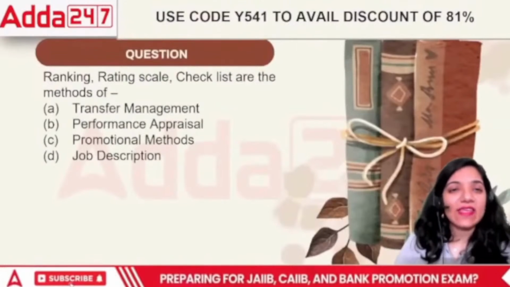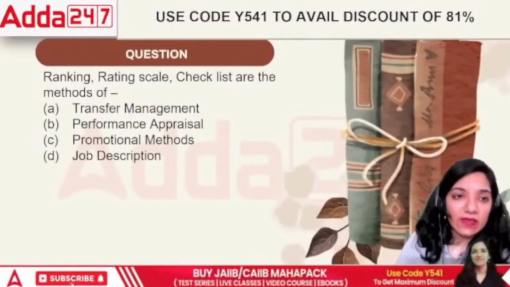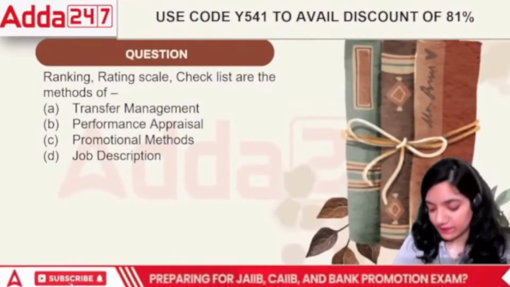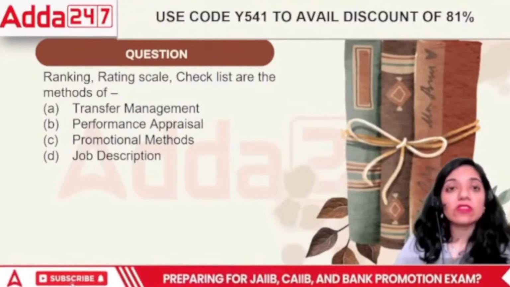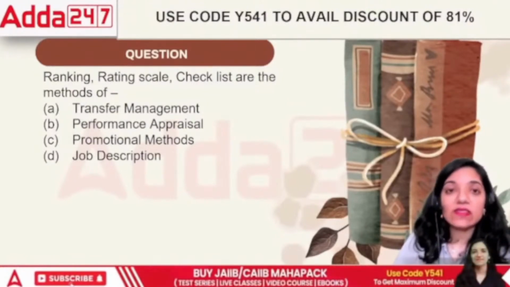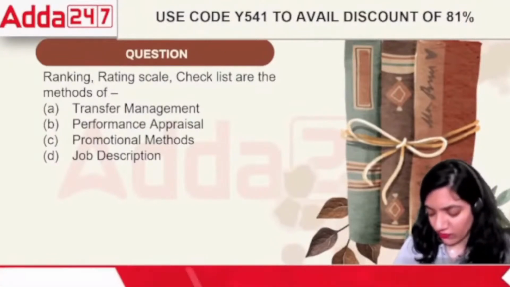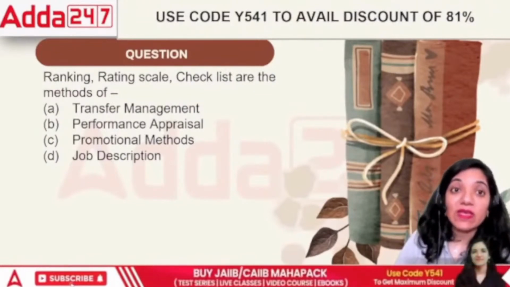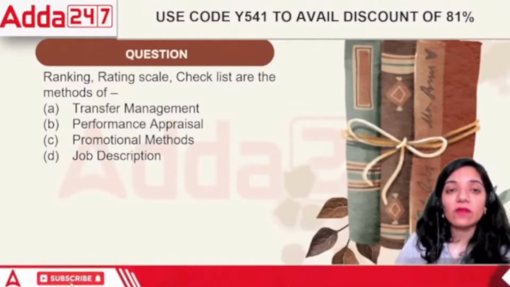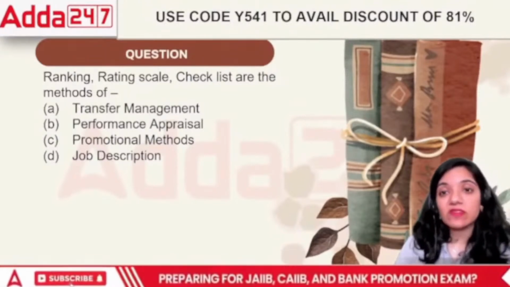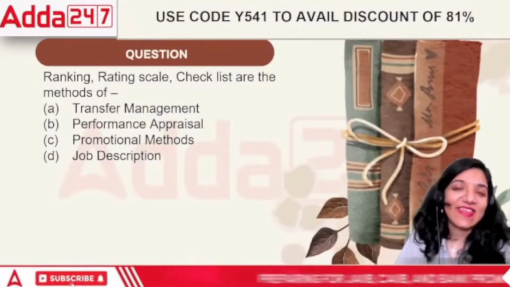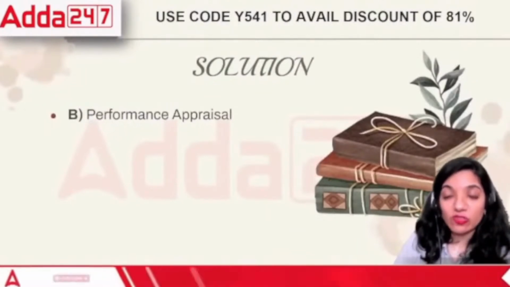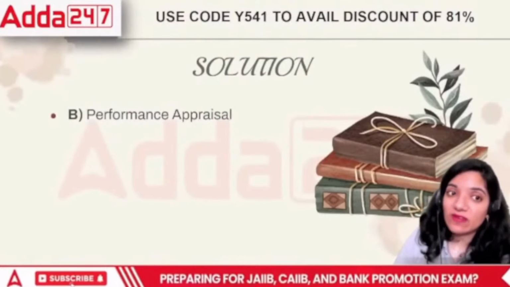Next point, ranking, rating, checklist are methods of transfer management, performance appraisal, promotional methods, or job description. Ranking, rating is basically a part of the performance appraisal. We try to understand whether the person is going good or going bad in terms of their job profile. That is performance appraisal. If anybody is looking for promotion, how we provide promotion to them is something we determine in this area.